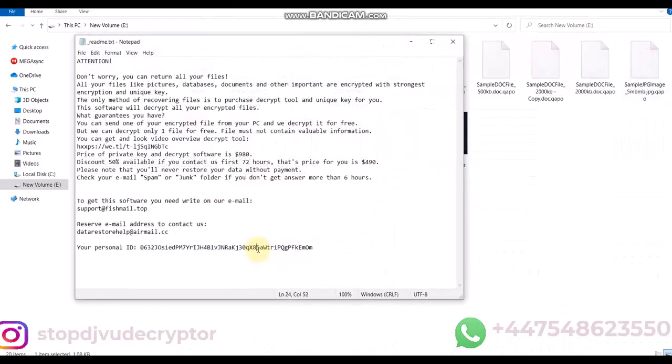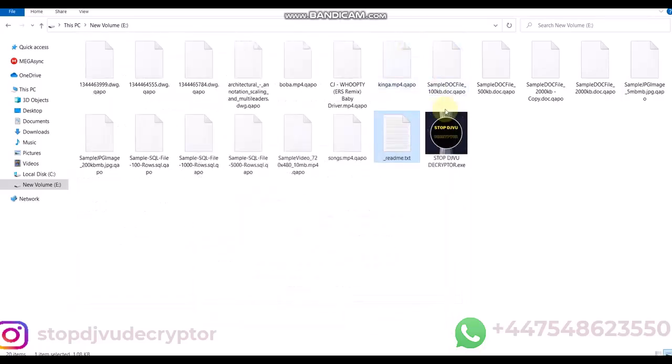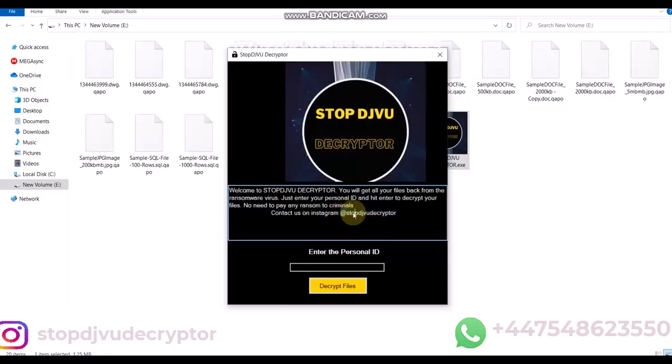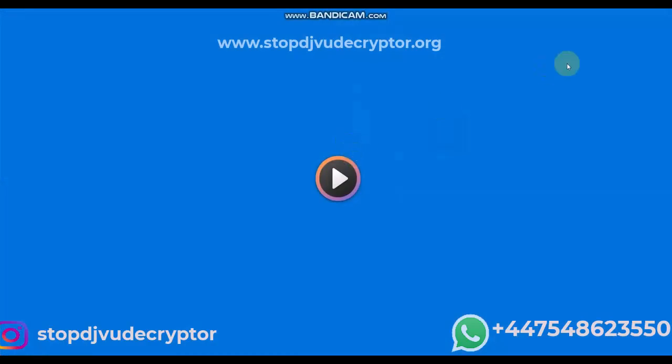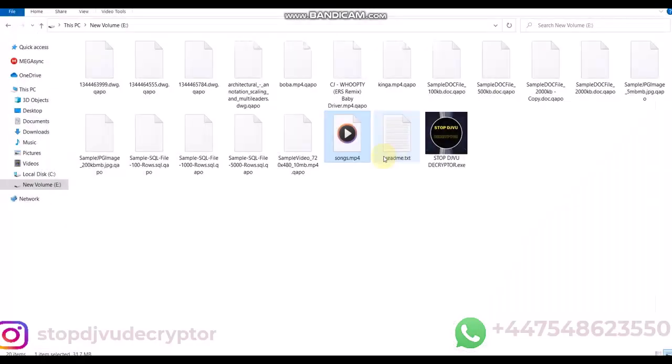In this video, we'll learn how to decrypt QAPO ransomware virus online ID. All files are encrypted with QAPO virus extension. We'll use Stop djvu decryptor to decrypt the files. You can follow the steps to decrypt your files.